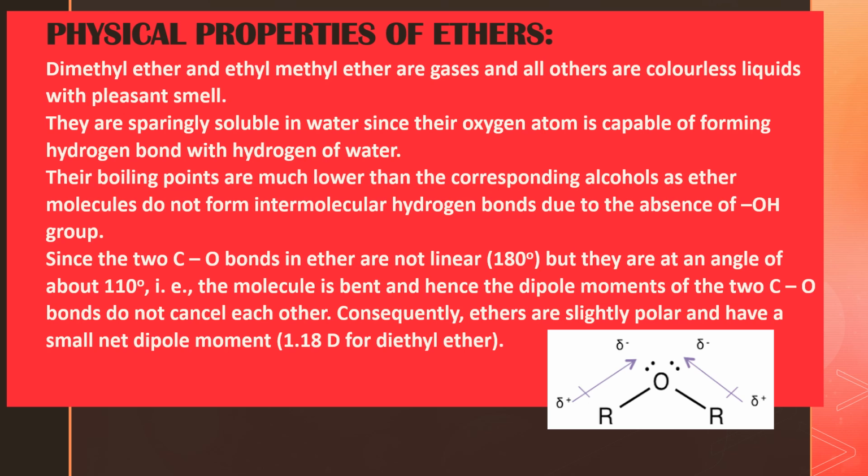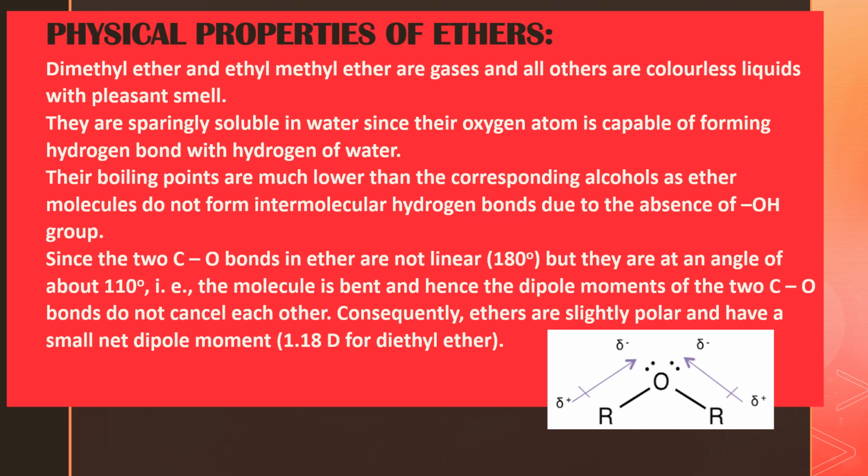Now the last point, look at the structure of ROR. It's not looking linear, right? That means the bond angle is not 180 degrees and the bond angle in ethers was found to be 110 degrees. What's the meaning? That means the molecule is slightly bent. And also here it is mentioned about the dipole moment.